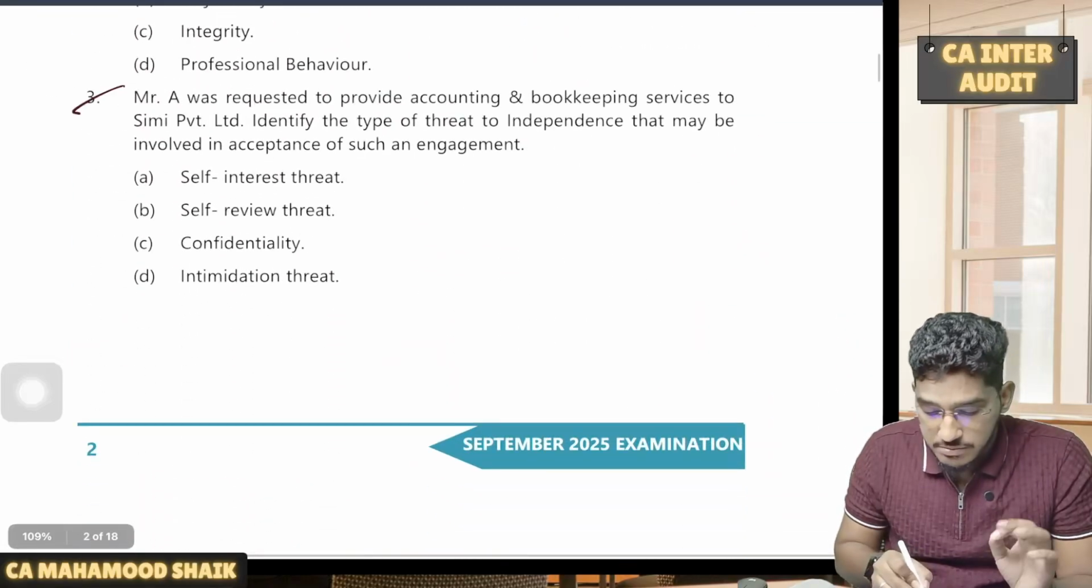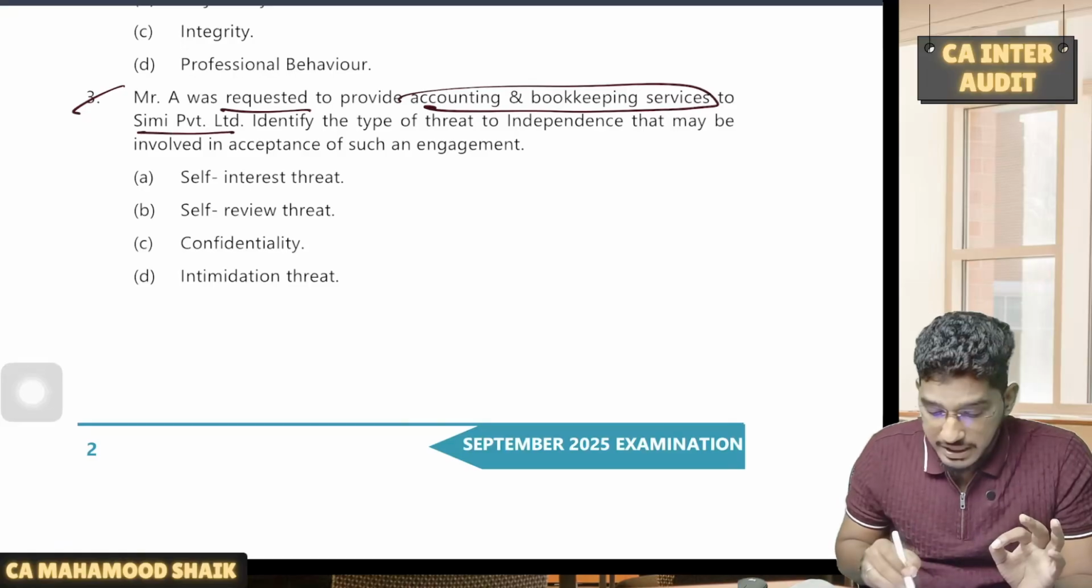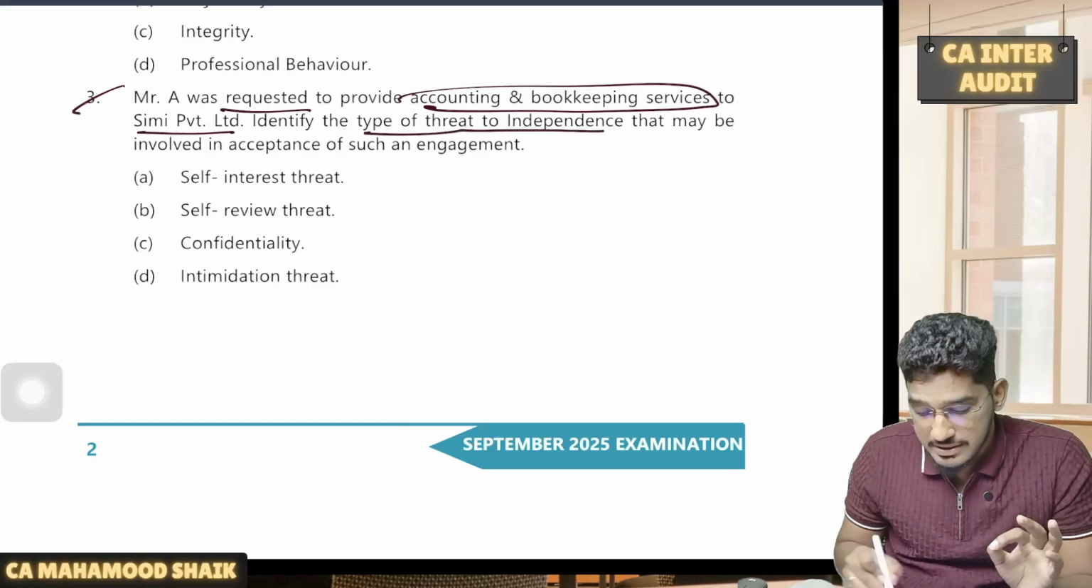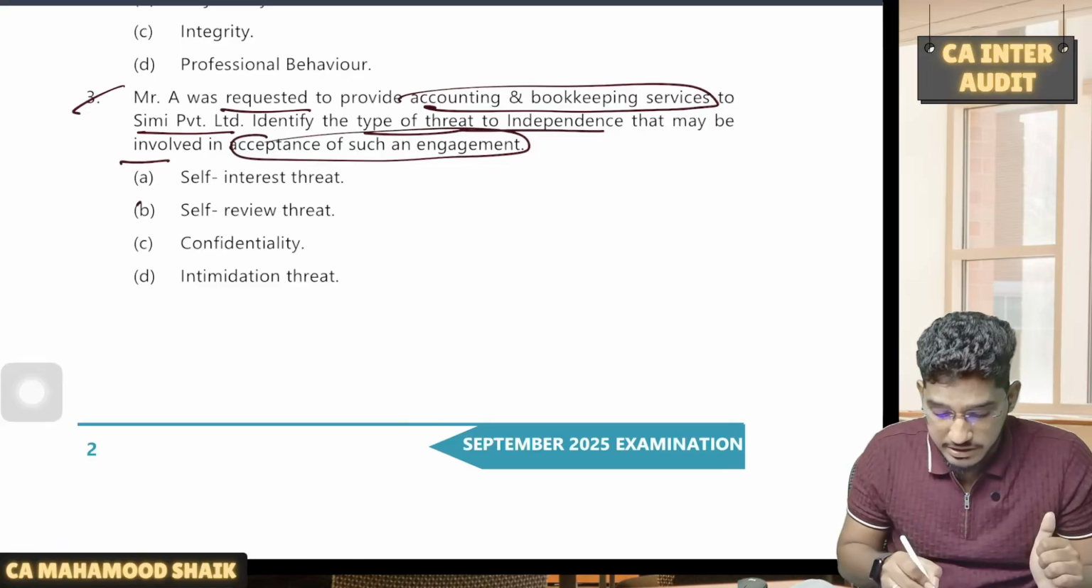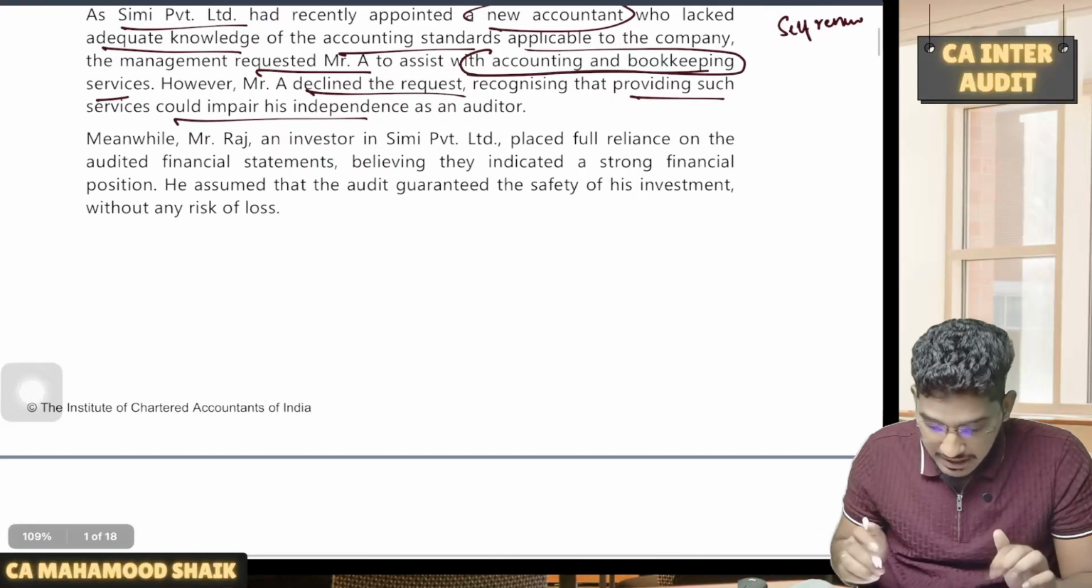So now if you look at the question, Mr. A was requested to provide accounting and bookkeeping services to CMA Private Limited. Identify the type of threat to independence that may be involved in acceptance of such an engagement. So what kind of threat will be there here? Self-review threat will be there here. Next, coming to the next paragraph.